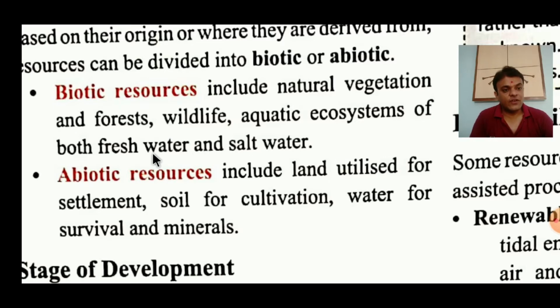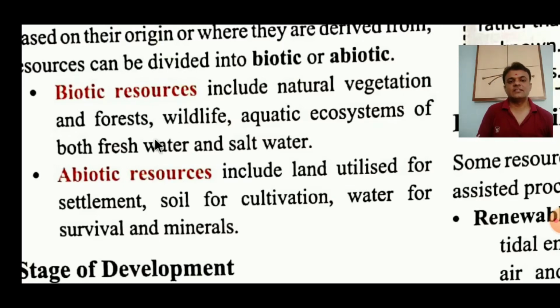The sources of fresh water, just tell me: pond, streams, lake, wells, rivers. And salt water sources, yes, oceans, right? So this was biotic resource, which includes natural vegetation, forests, wildlife, aquatic ecosystems of both freshwater and salty water, right?